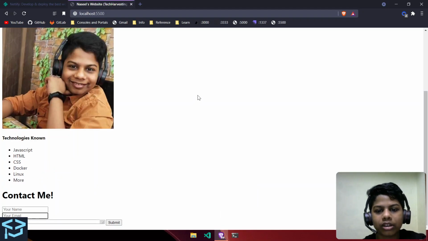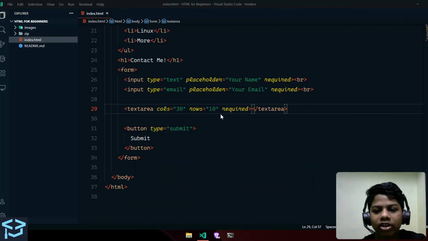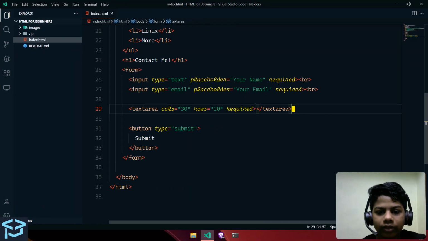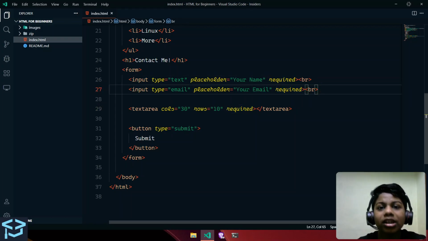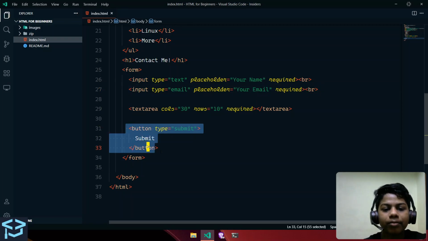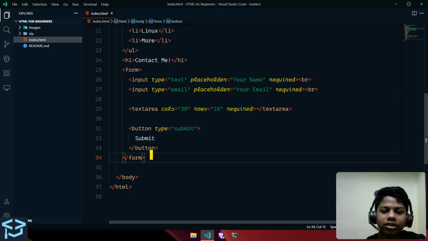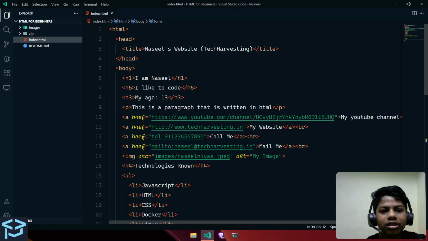So we can also change it with these attributes in here. If I go back, yeah, cols and rows, and it's required. The required attribute makes it required, so you cannot submit the form without giving the input. Then we have the button tag, which is just for submitting the form, and that was it.